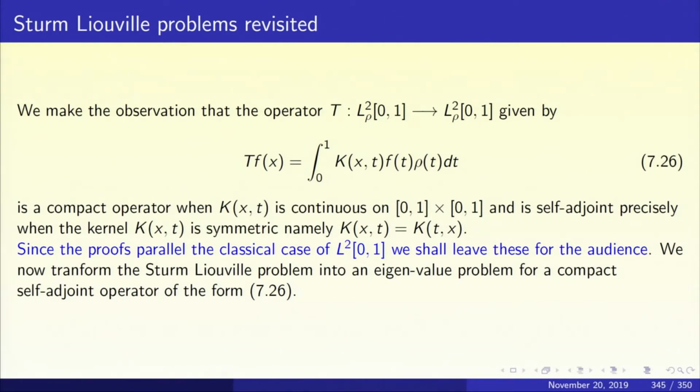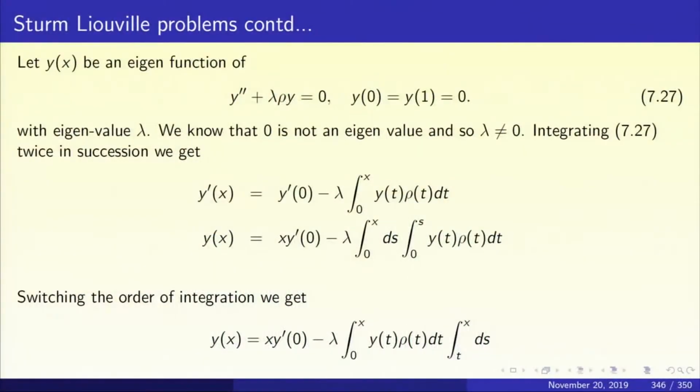The proof is exactly the same as in the case of L2 of (0,1), and so I shall leave it to you. We now transform the Sturm-Liouville problem into an eigenvalue problem for a compact self-adjoint operator of the form 7.26. So, let us take 7.27: y double prime plus lambda rho y equal to 0, y(0) is 0, y(1) is also 0, and let us assume that lambda is an eigenvalue. We know that 0 is not an eigenvalue, that we know for sure. So, compulsorily lambda is not 0.